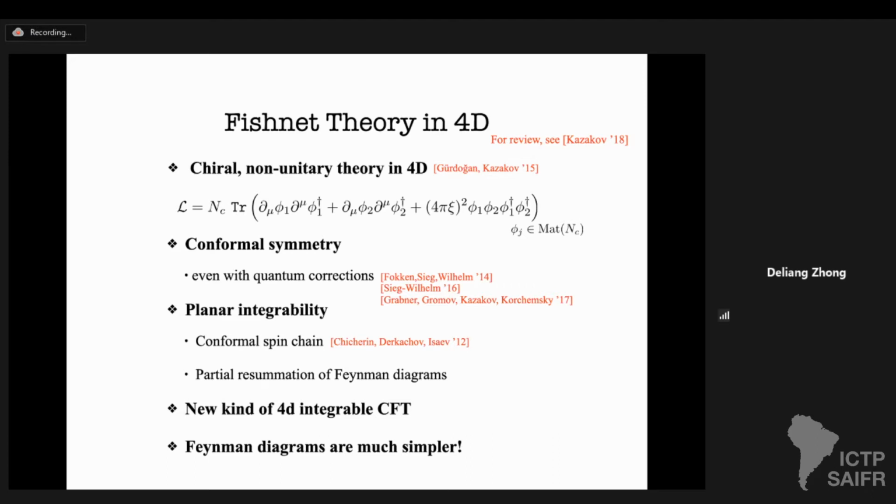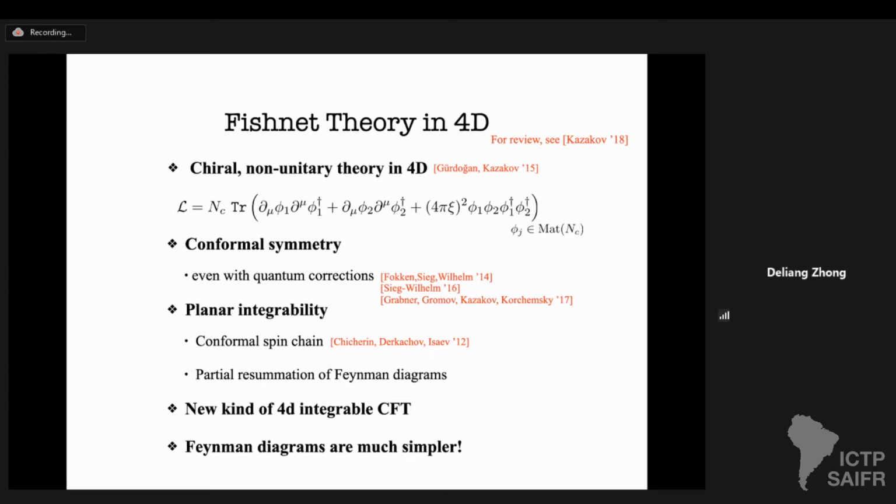Because those fields are matrices, the ordering matters. And here, what is peculiar in Fishnet theory is that we only have one particular ordering of this interaction. That's why this theory is chiral and non-unitary, because we don't have the complex conjugate for this interaction vertex.